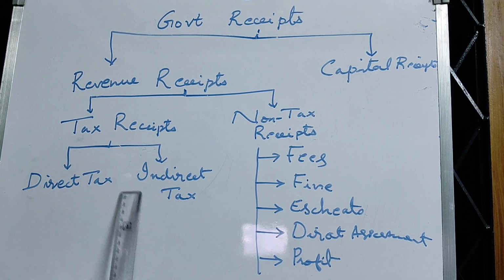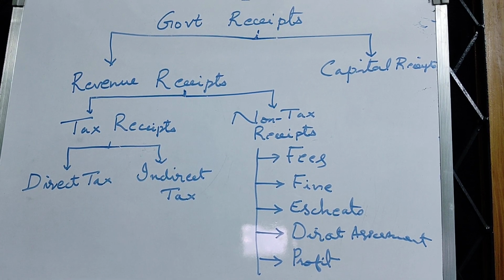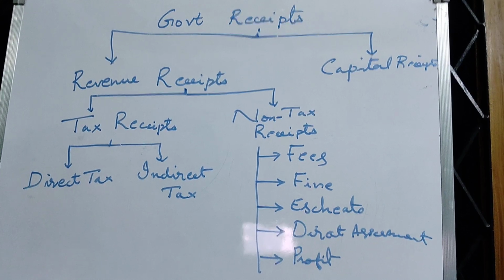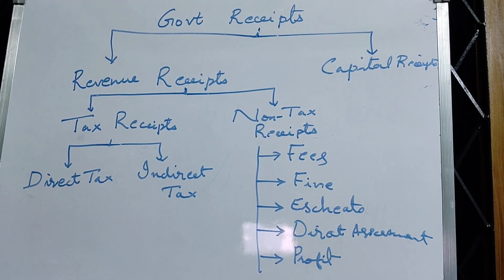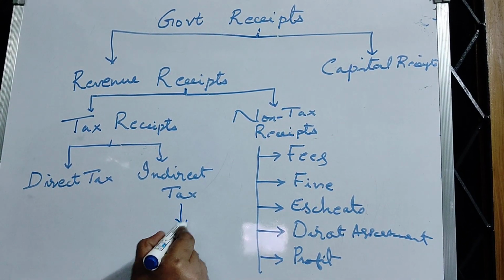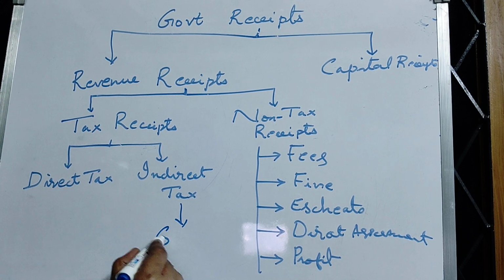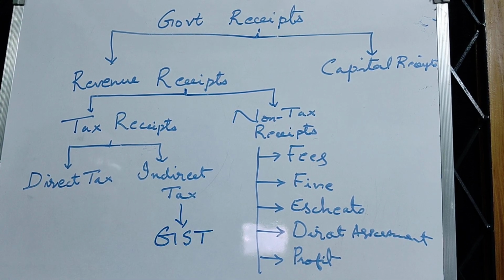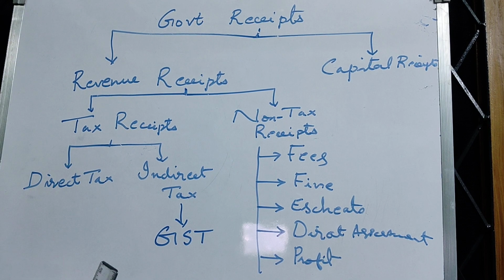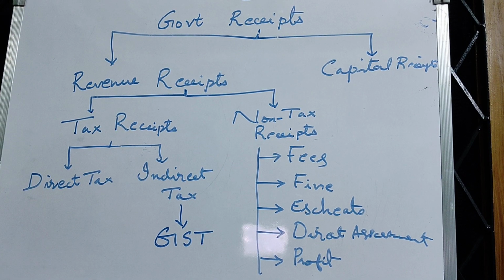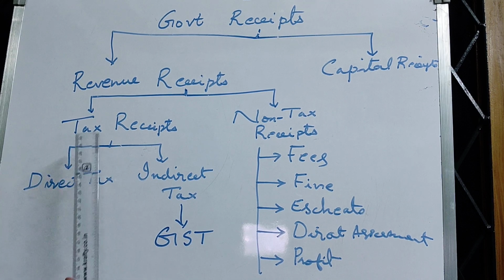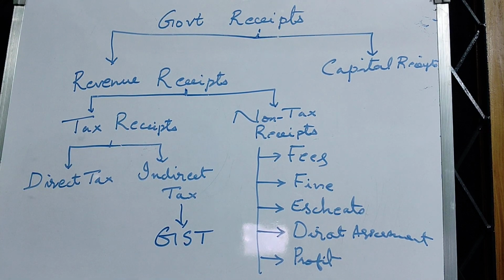In our country, all the indirect taxes are clubbed into one and known as GST. All these types of indirect taxes are clubbed into one and known by the name GST, Goods and Service Tax. Major part of government income comes through the taxes.